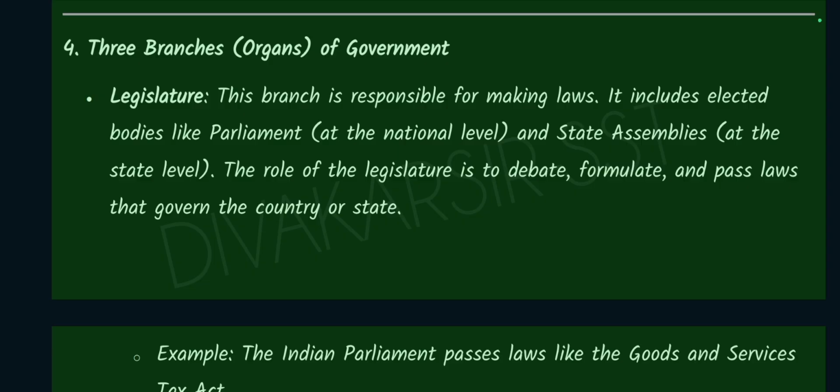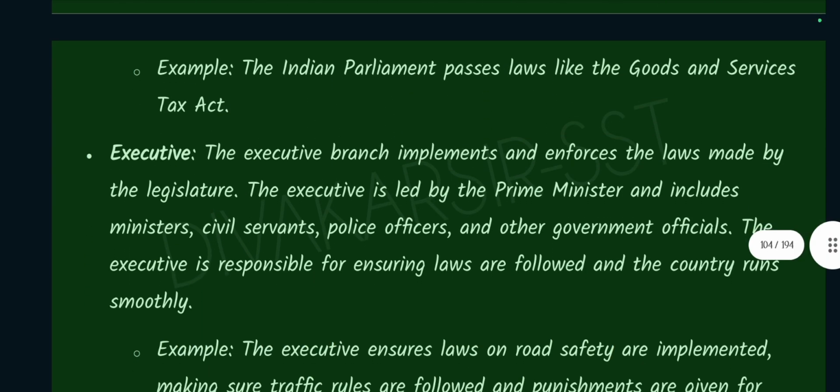The role of the legislature is to debate, formulate, and pass laws that govern the country or state. For example, the Indian Parliament passes laws like the Goods and Services Tax Act.